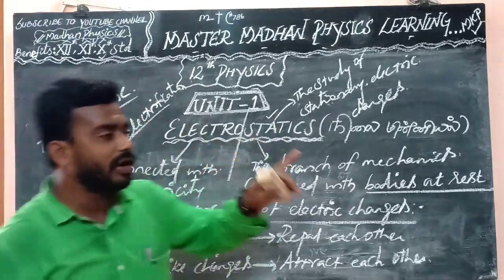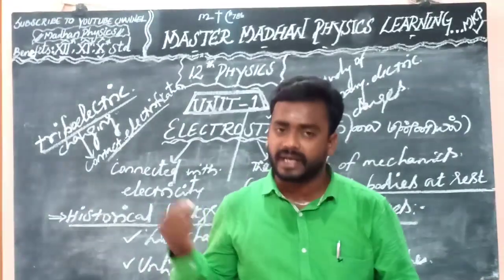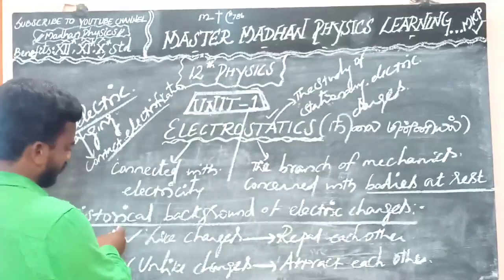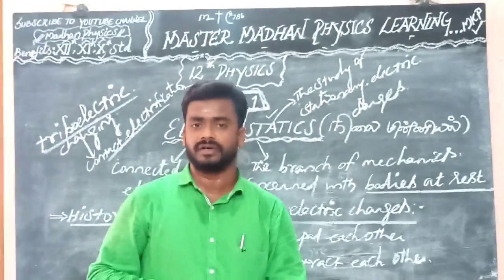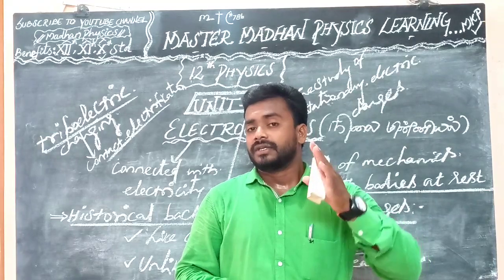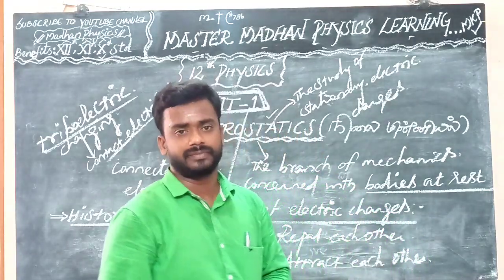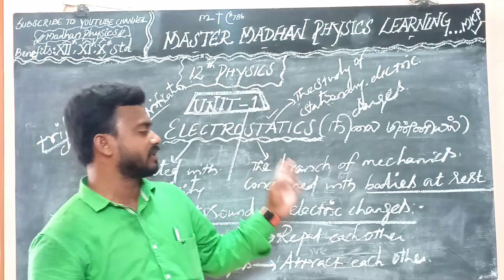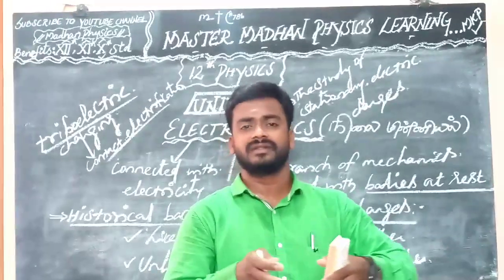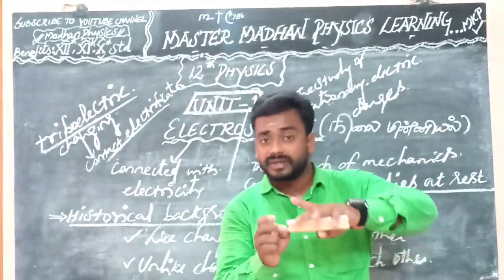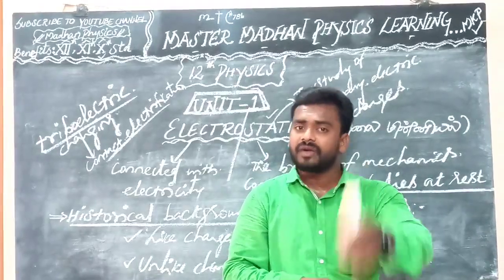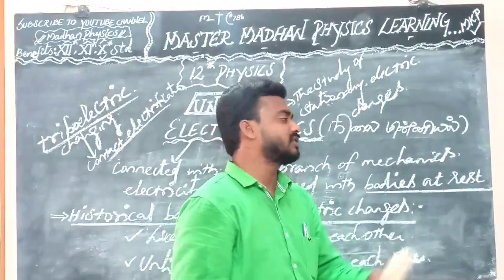Okay, so triboelectric charge means contact electrification. So students, this is the historical background of electric charges. First we should thoroughly understand the topics. So positive and then negative. They take some materials: silk cloth, the glass rod, ebonite rod and animal fur. They are used for rubbing. They create charges. So the charge will be transferred from one object to another object in an equal amount of charge, right? So next we are going to see